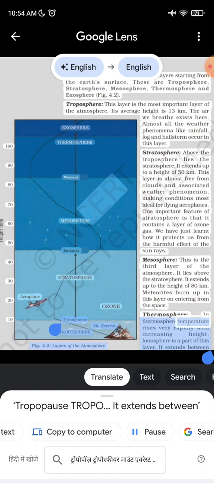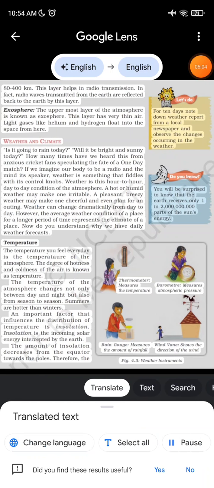Thermosphere. Temperature rises very rapidly with increasing height. Ionosphere is a part of this layer. It extends between 80 to 400 kilometers. This layer helps in radio transmission.